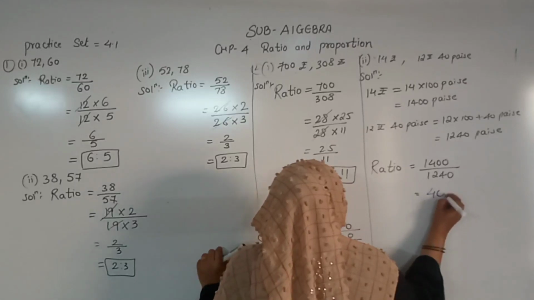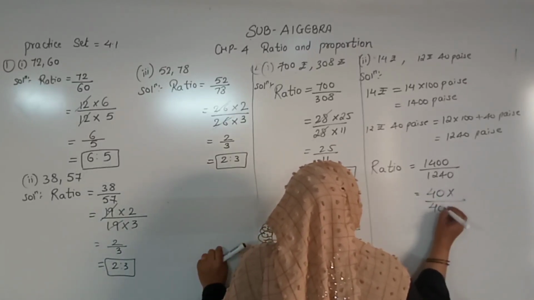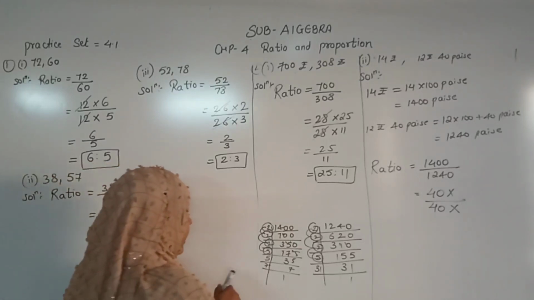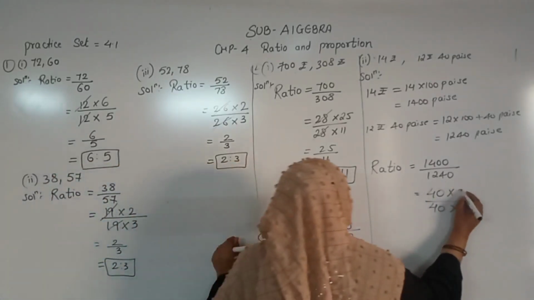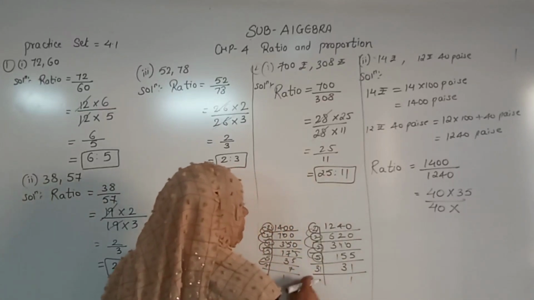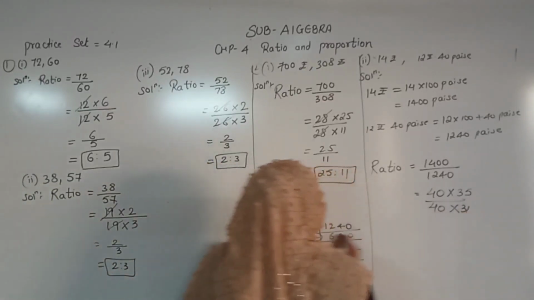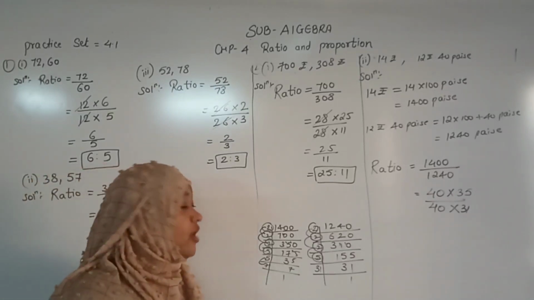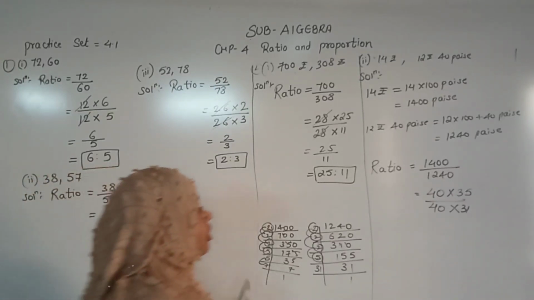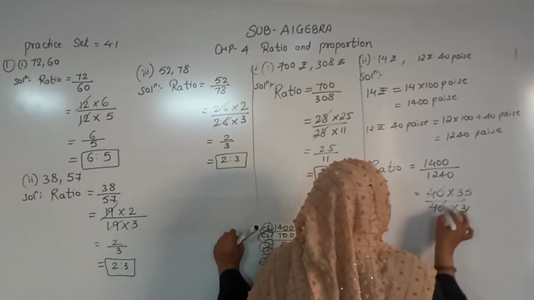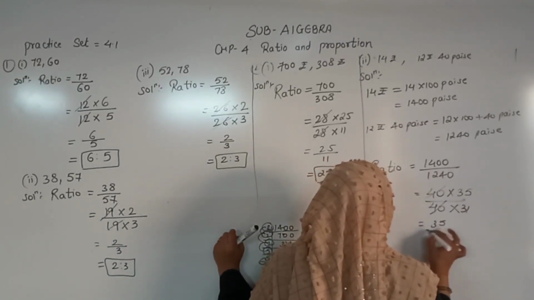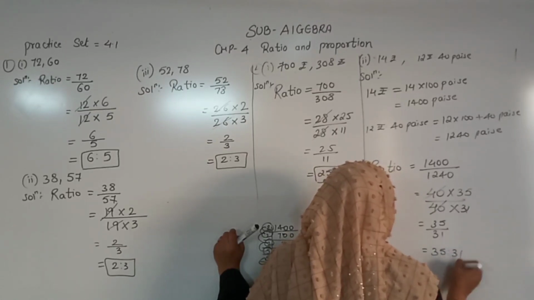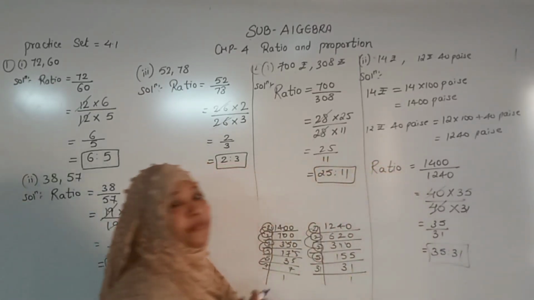Here I will go 40 into... Now what remains? 7 5s are 35. I will go for 35 and here 31 remains. So 40 into 35 I got 1400, 40 into 31 I got 1240. So 40 40 cancel, 35 upon 31. So I got the ratio 35 ratio 31.